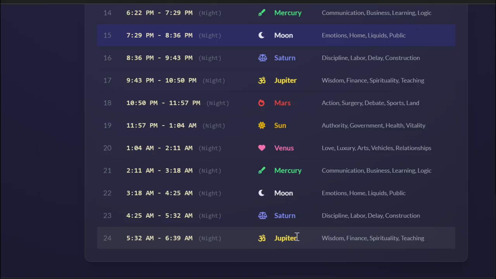Then after Jupiter what will come? As per the sequence, what will come after Jupiter? Mars, sorry, Mars. Right. So what is Mars called? Mangal. So tomorrow the first hora will be of Mars. Tomorrow is what? Tuesday, Mangalwar.